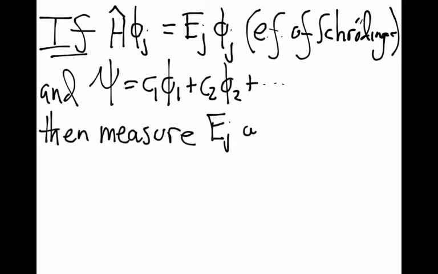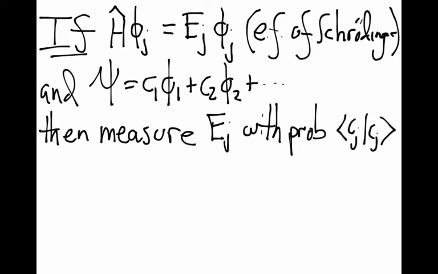Then if you measure the energy, you get some probability, and that's going to be the square of those coefficients, right? So if I measure Ej, the probability I get that answer is the real part of Cj squared, or Cj complex conjugate times Cj, or in our bracket notation, we have Cj bracket Cj. That's the probability that I will measure a specific energy, which is a specific eigenvalue of the Schrödinger equation. Whatever the system, but we'll think about the particle in the box in a second.